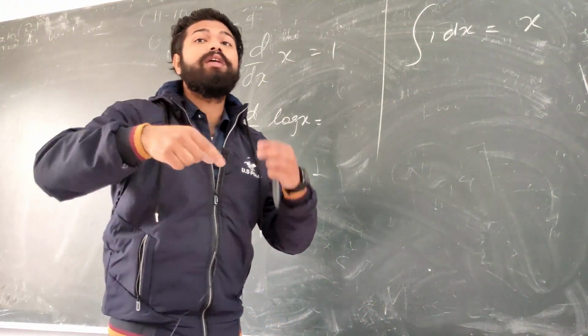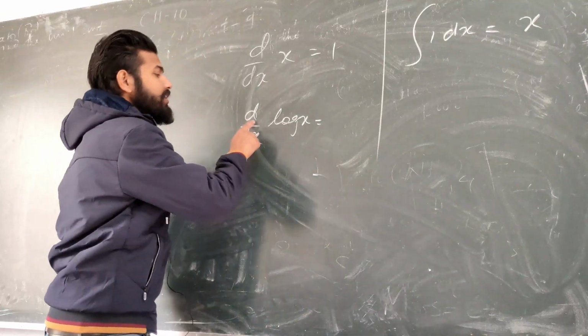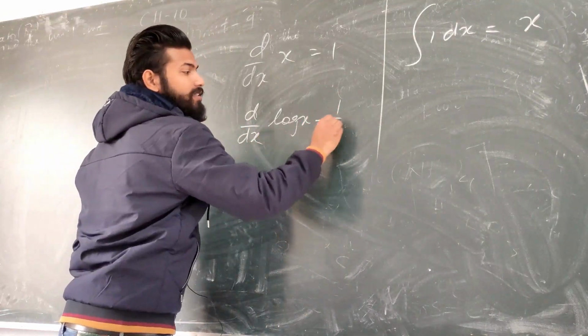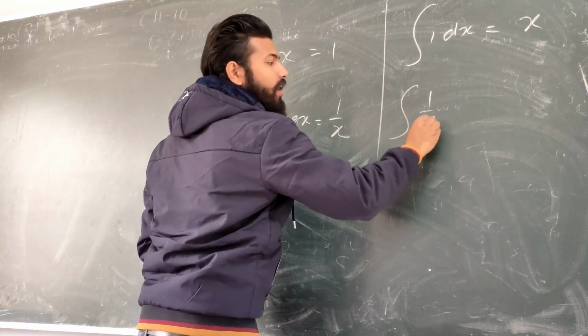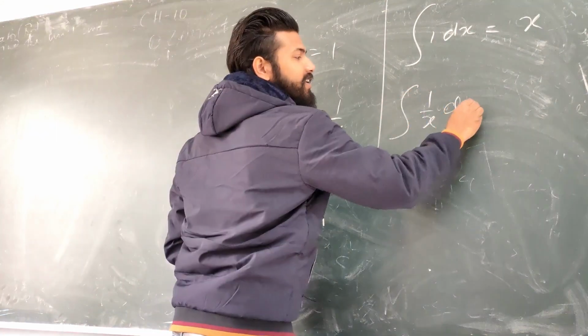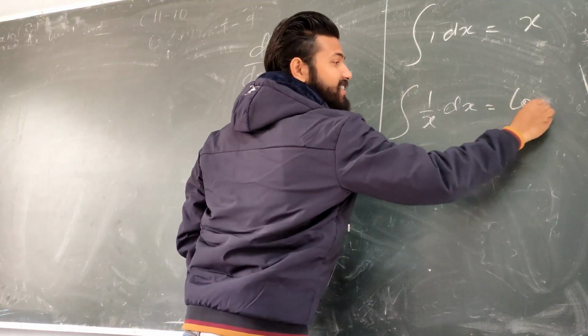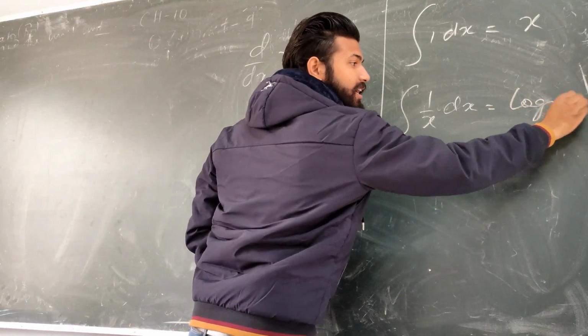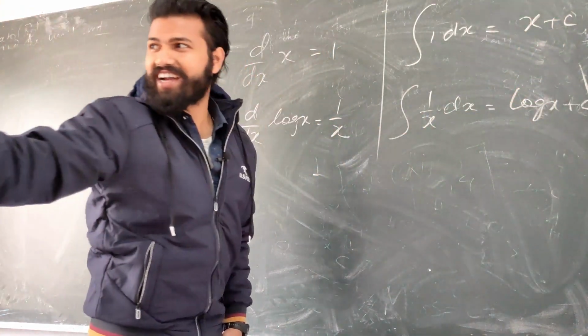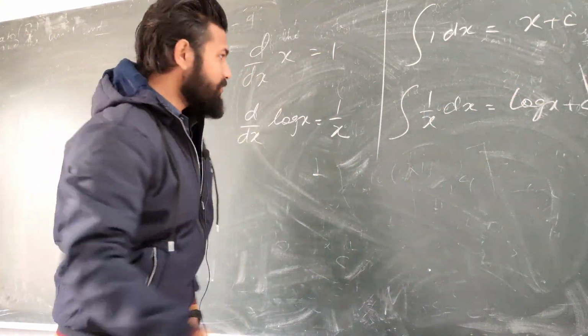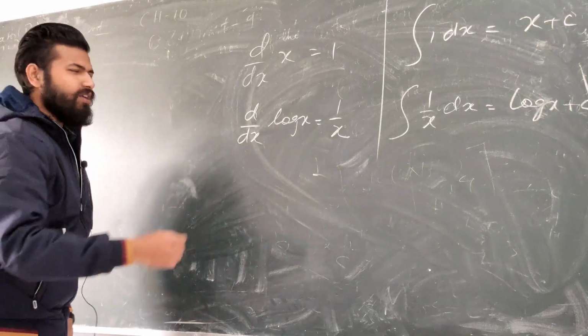We will study about the reverse process only. We know that d/dx of log x is 1 by x, right? So if I ask you, the integration of 1 by x dx is what? Log x. Fantastic. There will be some c. One c is introduced, and why this c is introduced, we'll explain. Don't worry about that. Don't write now, it is just explanation, or you can write it down if you want.